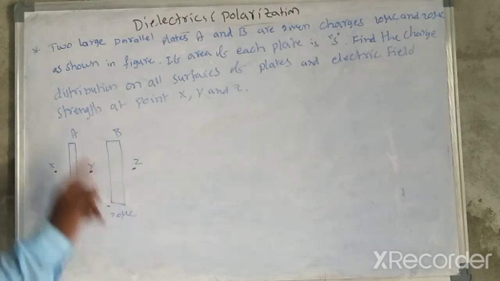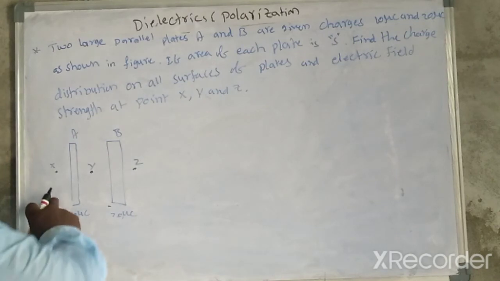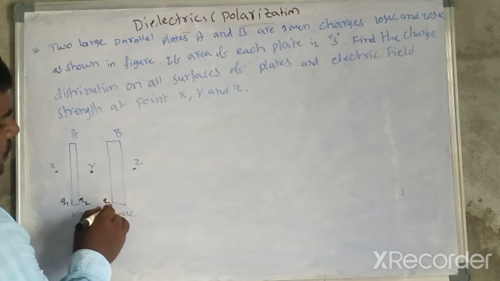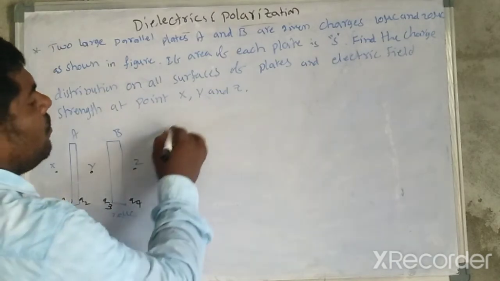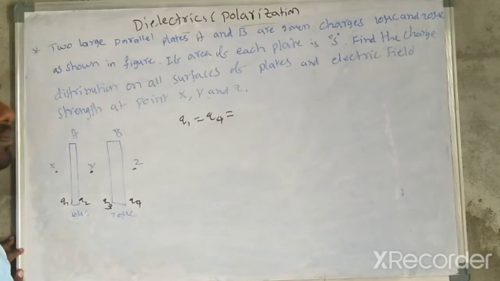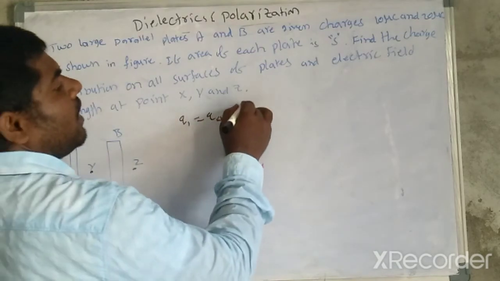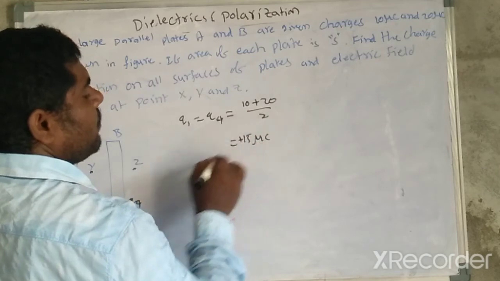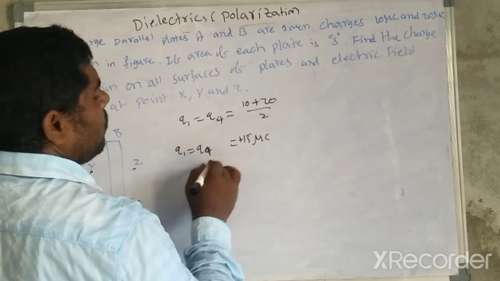First I am going to find the charge distribution on all surfaces of the plates. We already know this. Let the surface charges be Q1, Q2, Q3 and Q4. Q1 is equal to Q4, and that should be equal to the average of the total charges. So 10 micro plus 20 micro by 2 is 15 microcoulomb. Q1 is equal to Q4, equal to 15 microcoulomb.